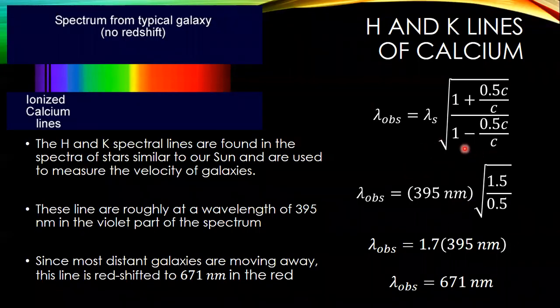So once again, we can actually do a speed measurement on these galaxies simply by saying, okay, I know where the spectral line is going to be. Where do I see it in the spectrum? These ionized calcium lines were so nice because there were a pair of them. So this fingerprint would be very easy to identify. If it was a single line, you'd be a little bit concerned. Now, maybe am I seeing another element here? But the sodium D line, the calcium H and K lines, they're very obvious in terms of showing up like a pair like that.